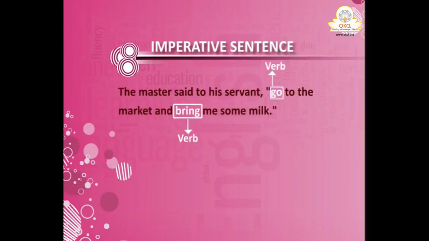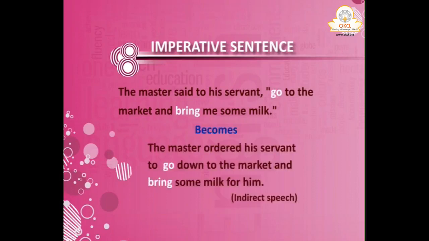See, here two verbs are there, go and bring. Here you need not write to go again. Master ordered his servant to go to the market and to bring. Two times to is not required. One to can manage. To go to the market and bring some milk for him. For me becomes for him. But in case another verb is over there, not like this, that verb will become one step past tense, but not this way. So you remember this much.